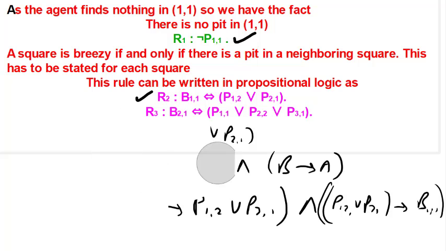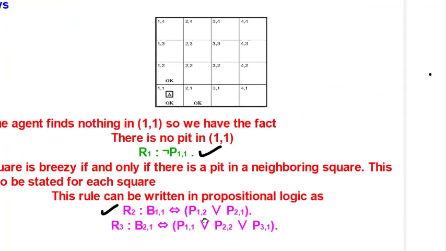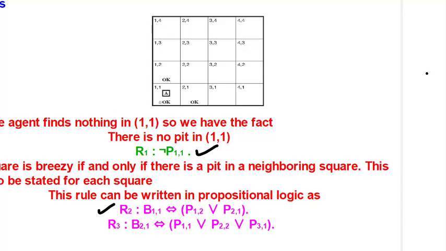Then similarly, what we have seen now is, if this is breezy, that means there is a pit here or a pit here, that is, 1 2 and 2 1. Then we have the rule R3. What does it say? B21 is breezy if and only if there is a pit in 1 1 or a pit in 2 2 or a pit in 3 1.